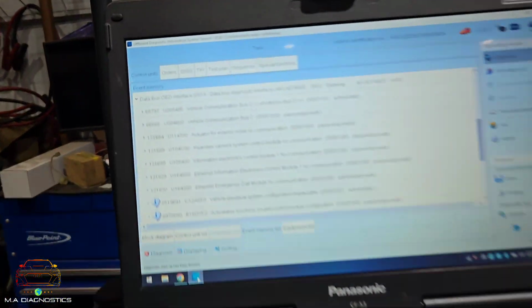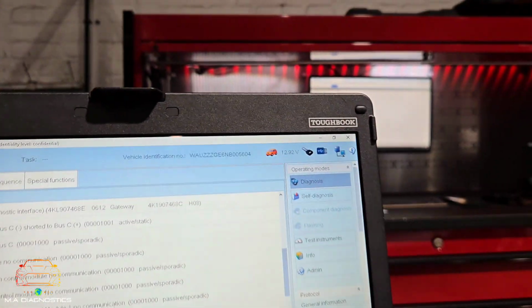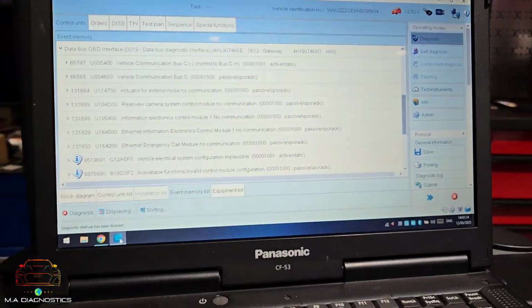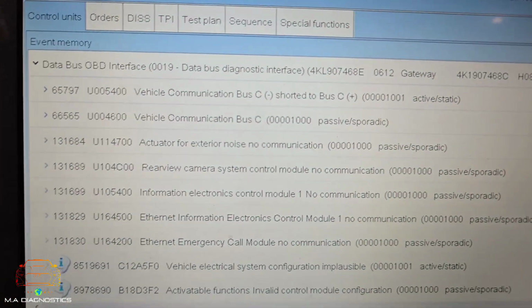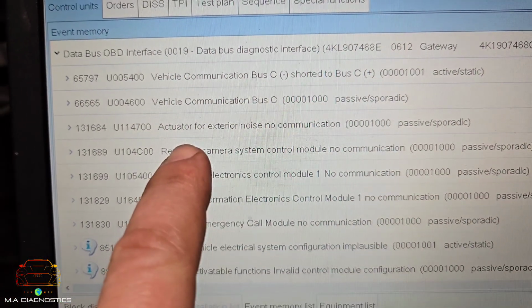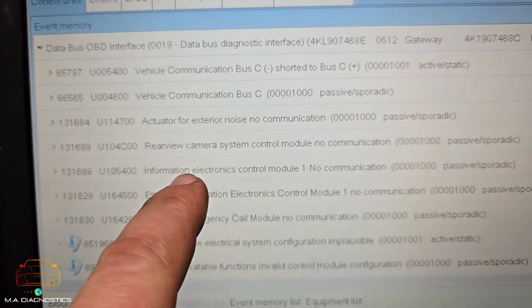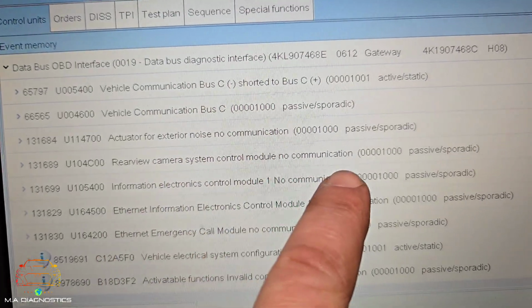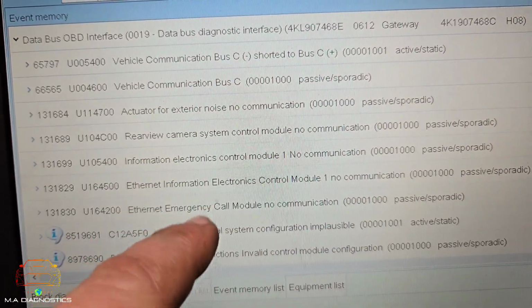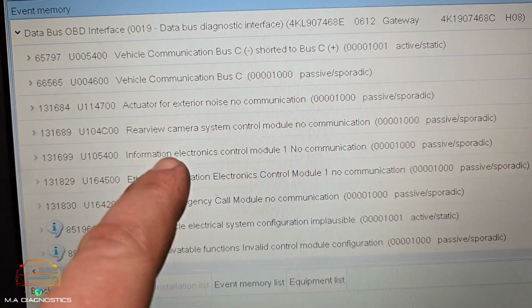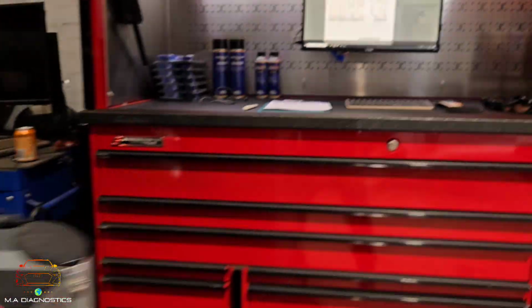And obviously we'll need to have a look at this network, so let me pull up a diagram and we'll see what's going on. Looking at a couple of these fault codes, we'll look at the actuator for exterior noise, no communication, and the rear view camera control module, no communication. These other ones may or may not be relevant, but looking at these two, I've pulled up a wiring diagram.